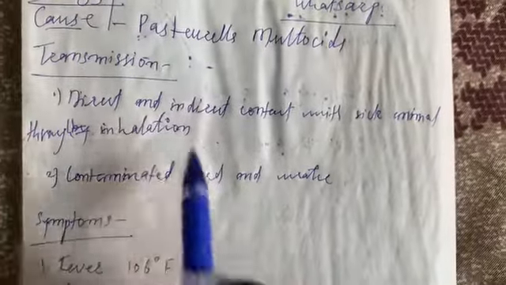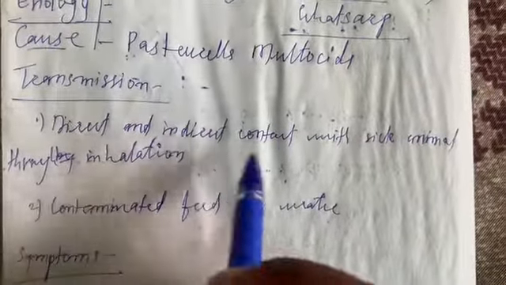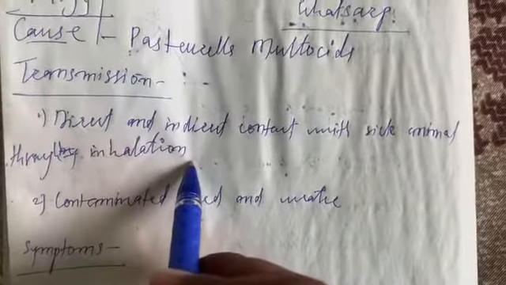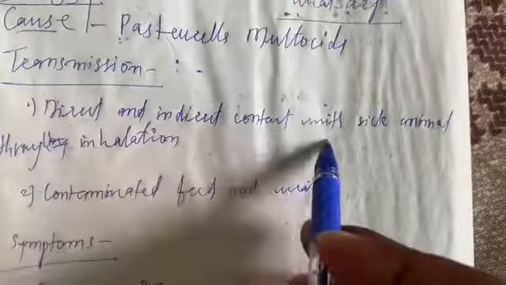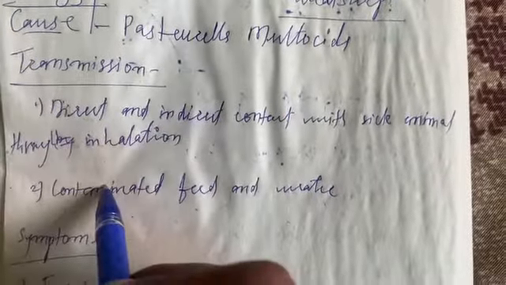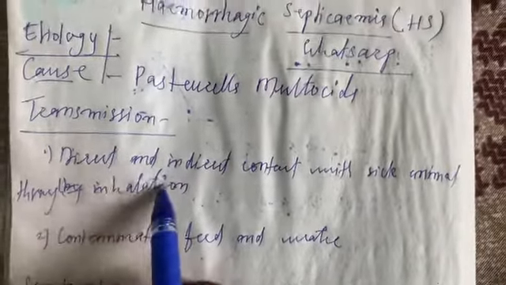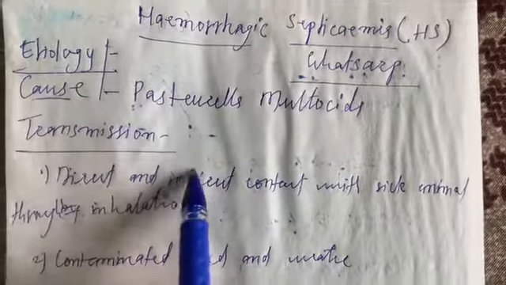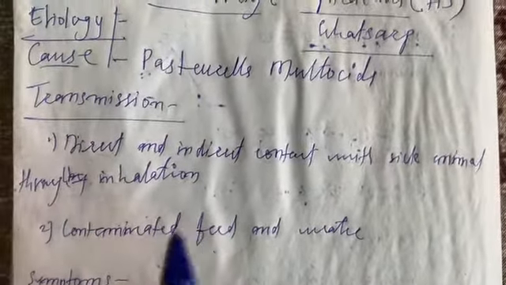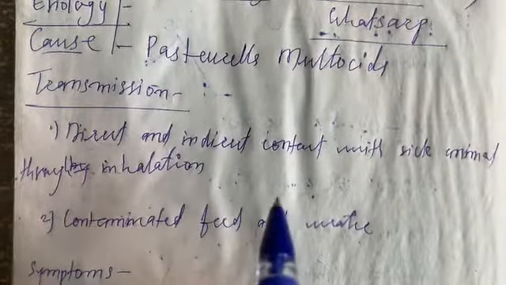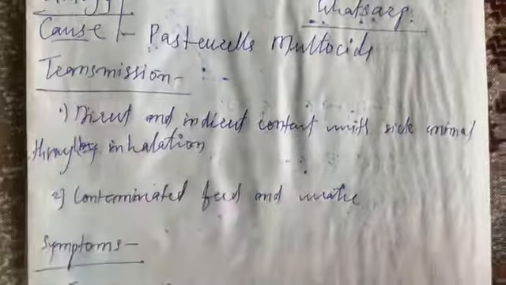By three ways this disease is transmitted to other animals. So it becomes necessary to prevent direct or indirect contact with the sick animal. Therefore, this disease will not transfer to other animals. This is the best way to prevent the spread of the disease. So this is all about the transmission of this disease.